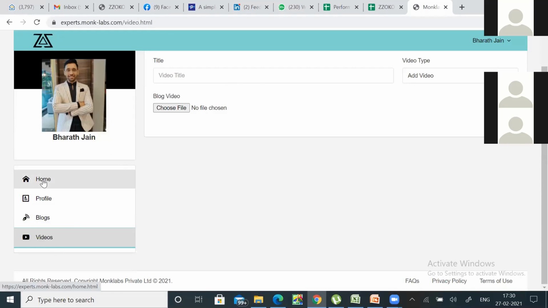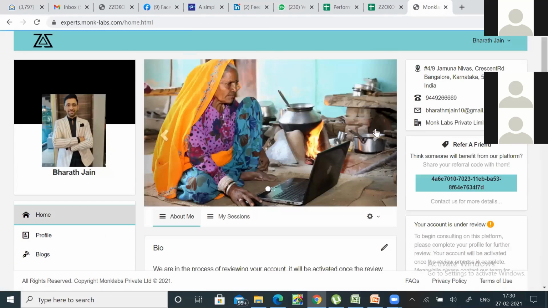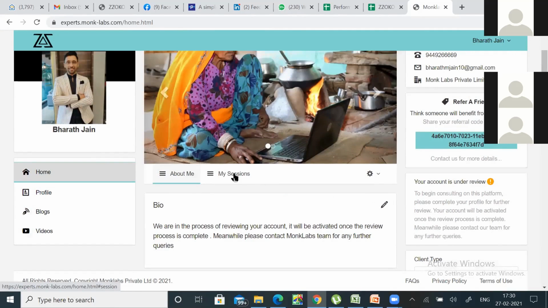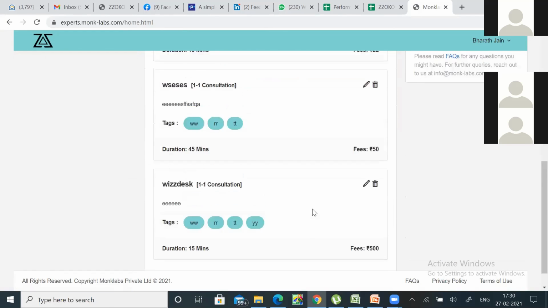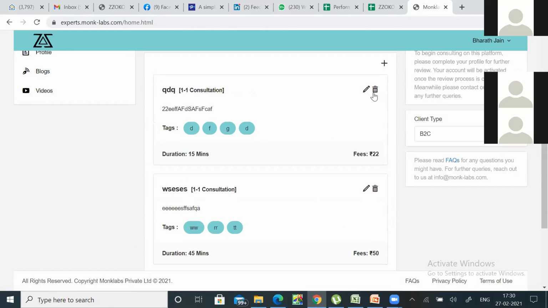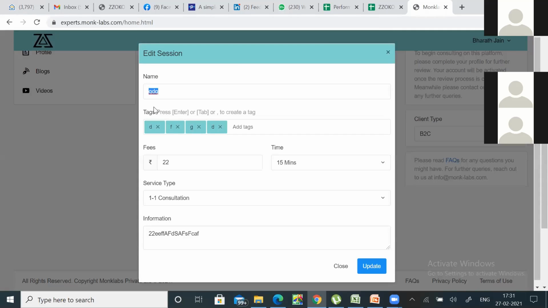Now we come to the most important part. You can go back to the home button, go to my sessions. Once you go to my sessions, this is where you fill all your sessions, right? So we are still building this. It's getting better. But initially you just click, you say the name of my session. I want to do wardrobe consultancy, it's called. You can name it anything you want.